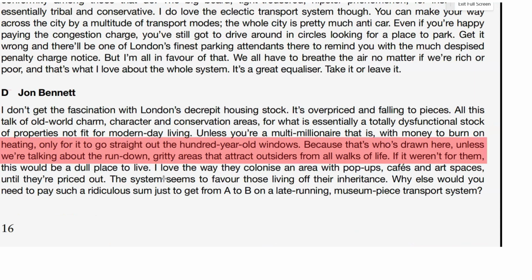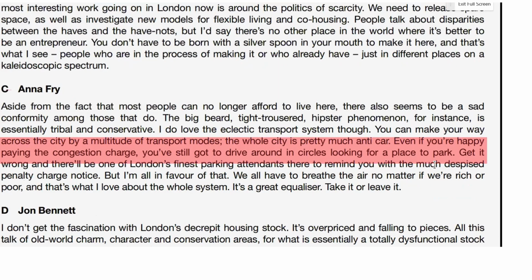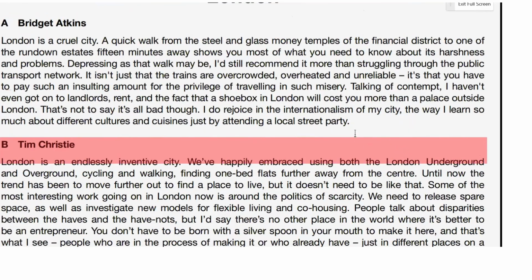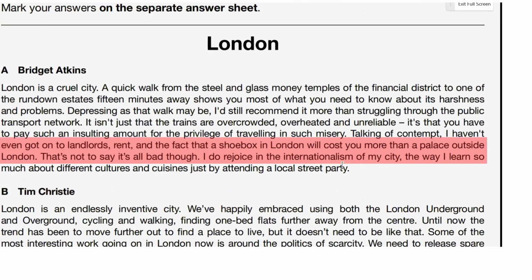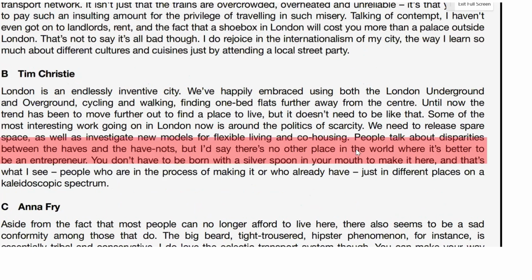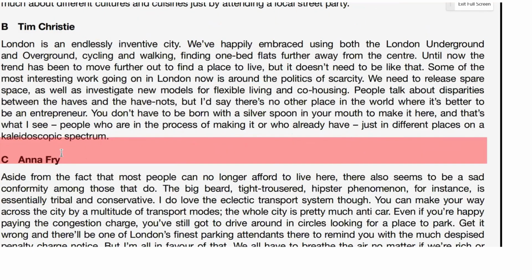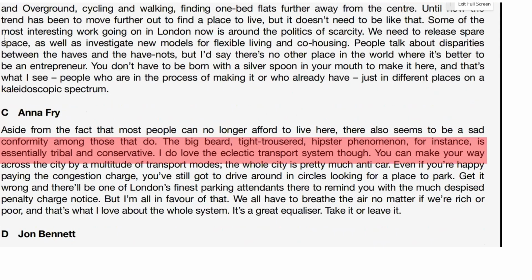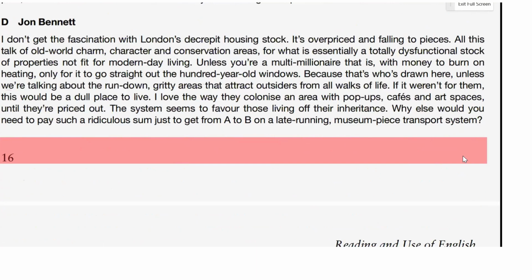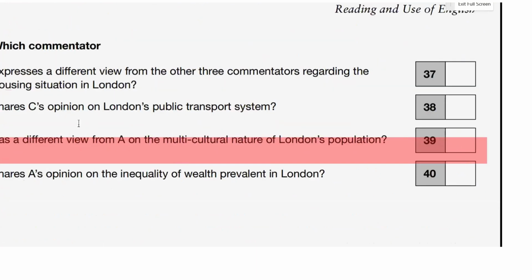So he basically says, I love the way they colonize an area with pop-ups, cafes, and art space. So this is very much agreement with A, okay? Because A talked about this idea of multiculturalism, internationalism of my city, she talks about, okay? So our answer has to be C. Okay, so if you want, we would definitely put, let's just remove the highlighting, C for 39 here.